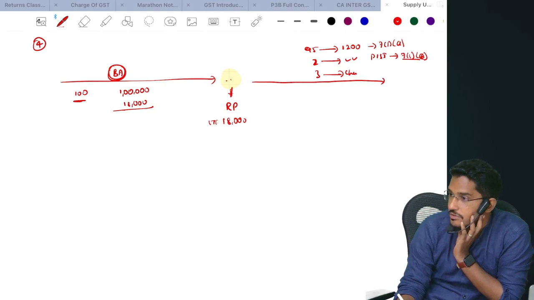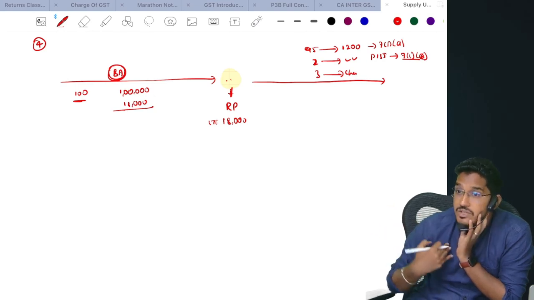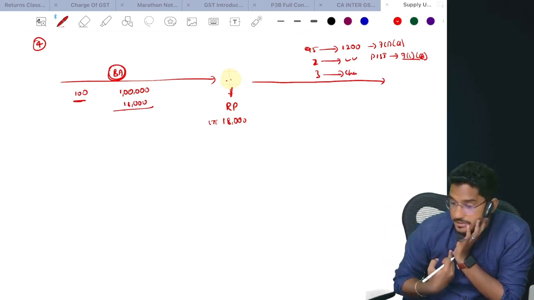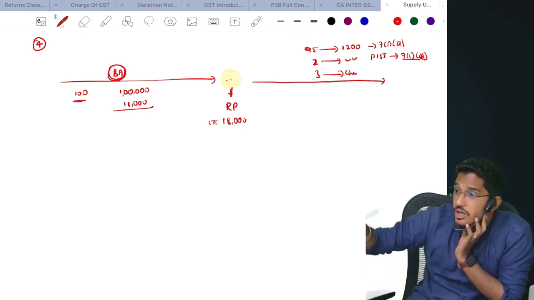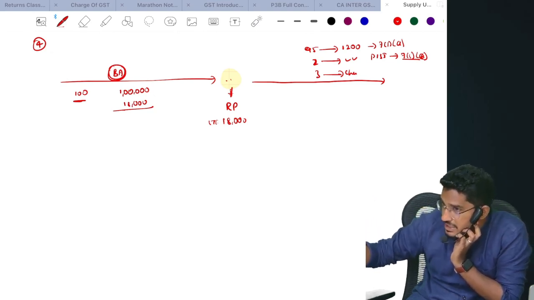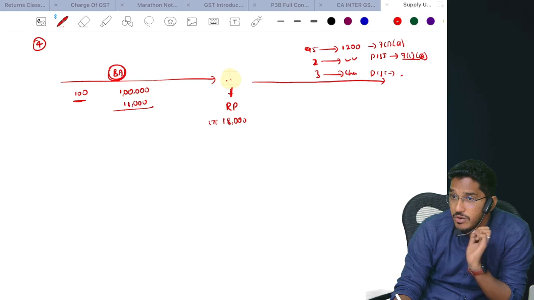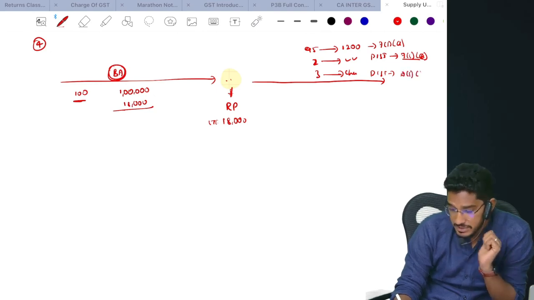That also will. Why? Because these 3 shirts are also business assets on which I have availed input tax credit, and I am permanently transferring or disposing of that business asset without any consideration. So it will be covered under para number 1 schedule number 1, and this activity will be called supply under section 7 subsection 1 clause C.